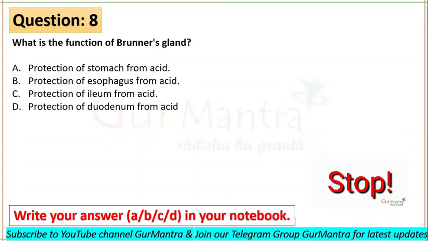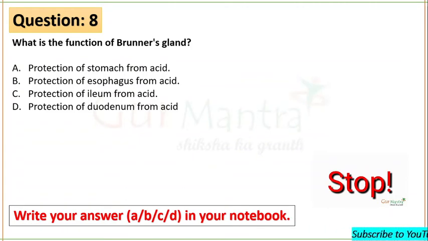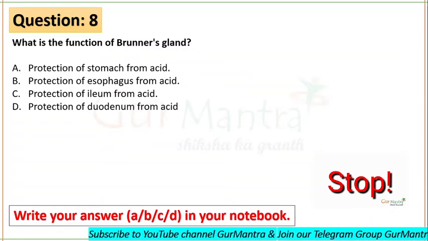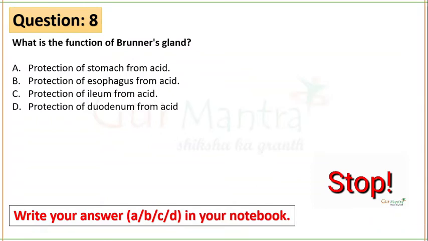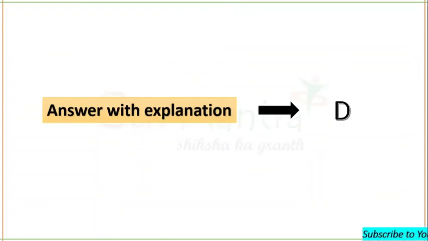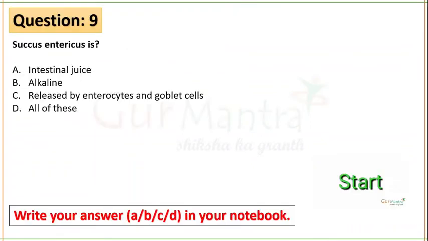What is the function of Brunner's gland? See, Brunner's glands are present in the submucosal region of the small intestine, and mainly found in the duodenum. These glands secrete alkaline fluid which contains bicarbonates, and this fluid protects the duodenum from acid. So D is the right option and the right answer. Next question is on your screens now.